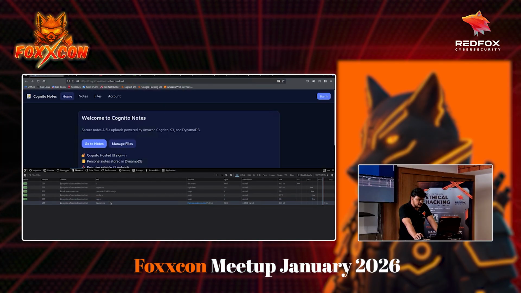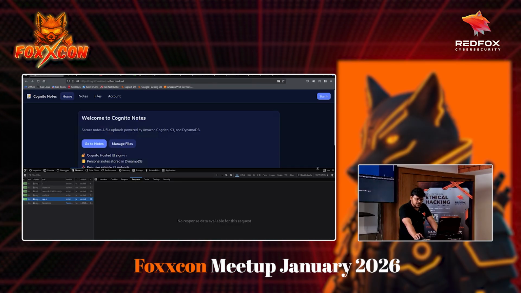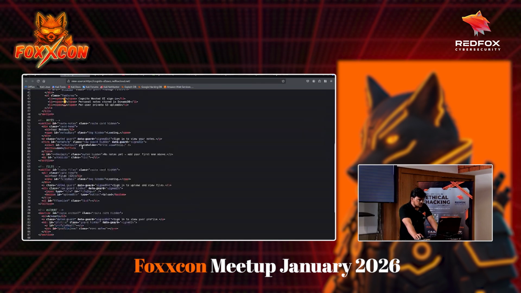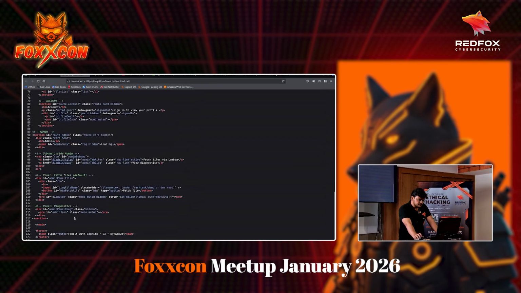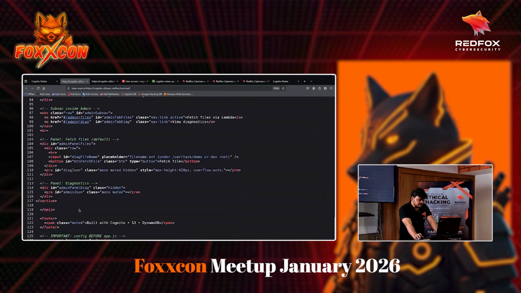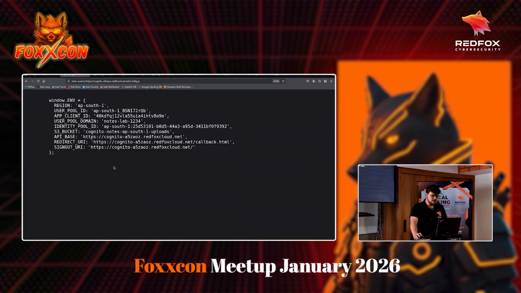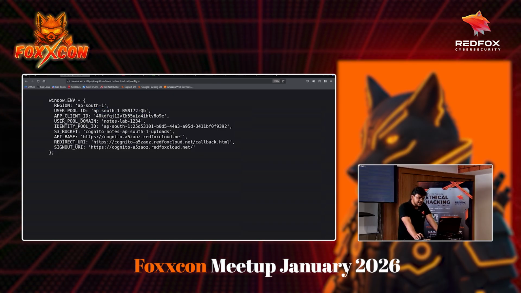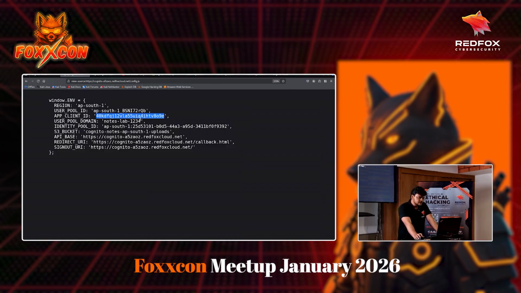Another way, let me use this way so that you can actually see what I was showing. Again, go to page source. If you scroll down, there is a file called config.js here, and this is the thing that we just saw. Again, there is the user pool ID. This can be publicly available. Then there is the app client ID. This is what maps the web application to the Cognito user pool. This is also something we needed.